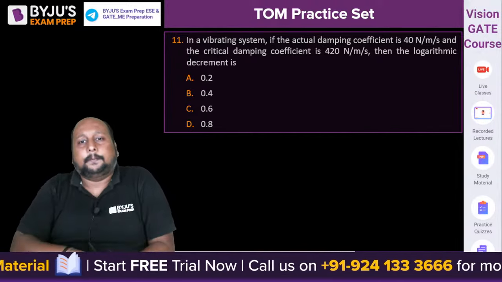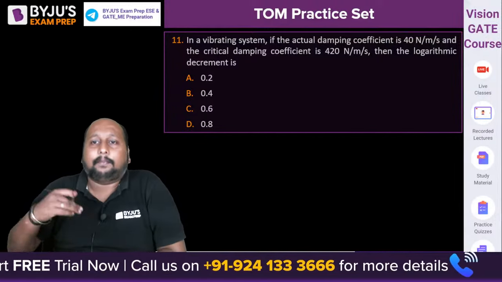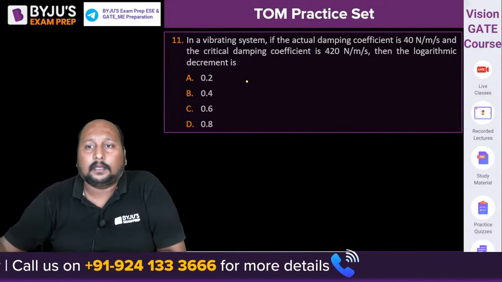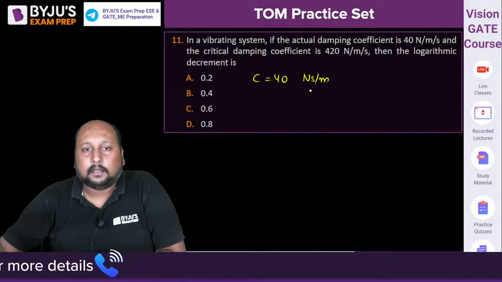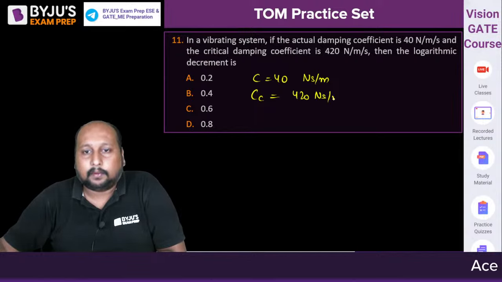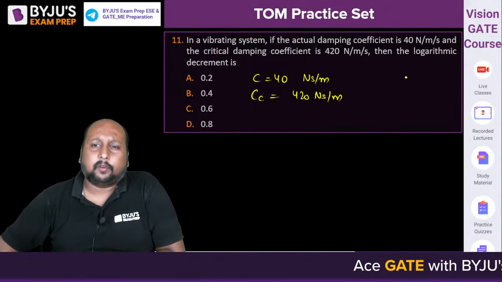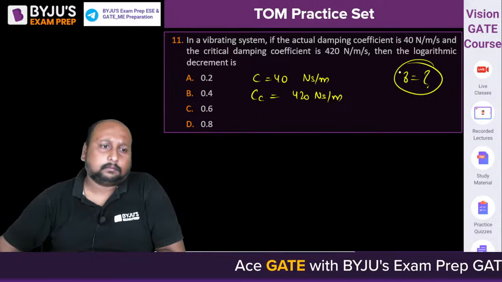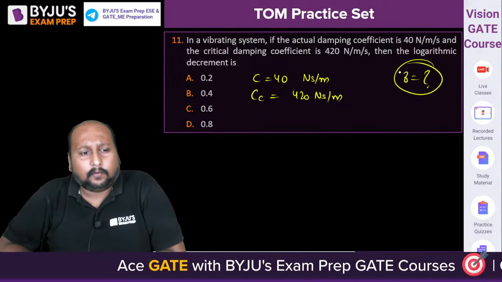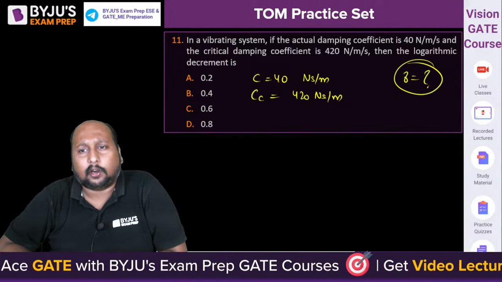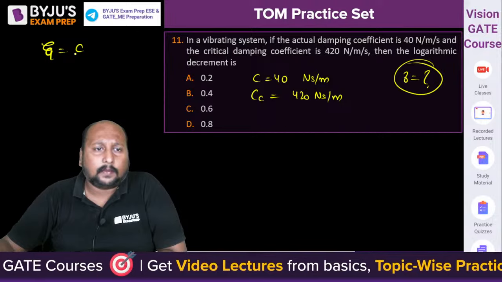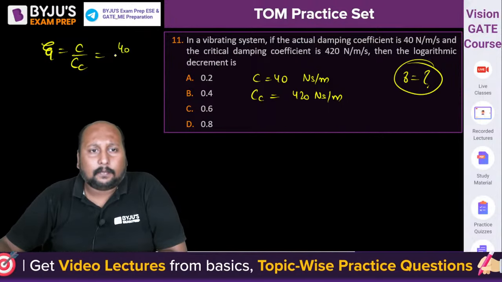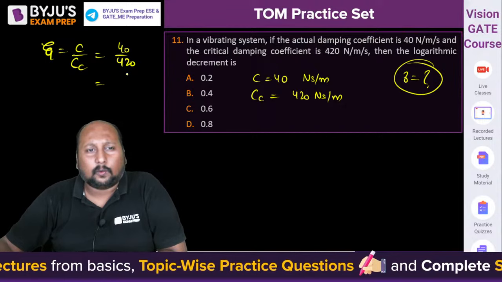चलो next question. In a vibrating system, if actual damping coefficient is 40 Newton second per meter, so C is equal to 40 Newton second per meter, and critical damping coefficient is equal to 420 Newton second per meter, then what is the value of logarithmic decrement? Very easy question. ऐसे question कितने कर लिए हमने? We have solved a lot many questions like this. Logarithmic decrement value they are asking. तो zeta निकालते हैं. What's the value of zeta? Zeta is equal to C by CC, 40 by 420.